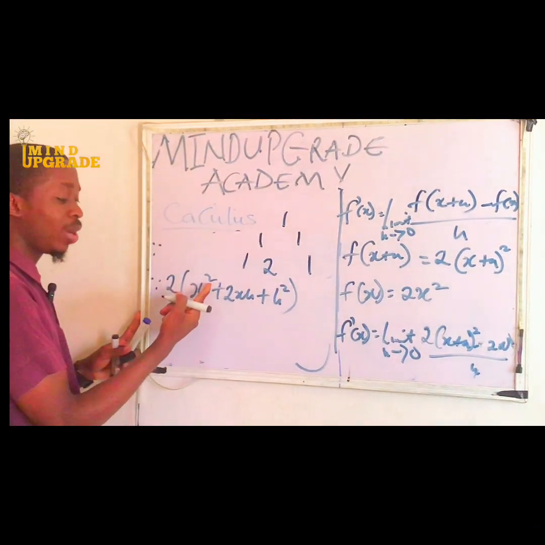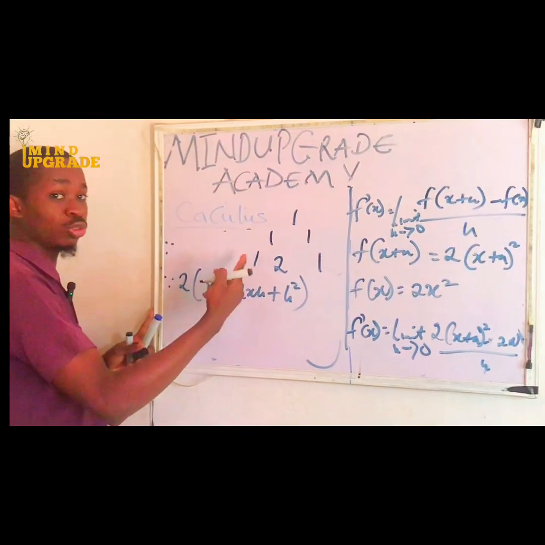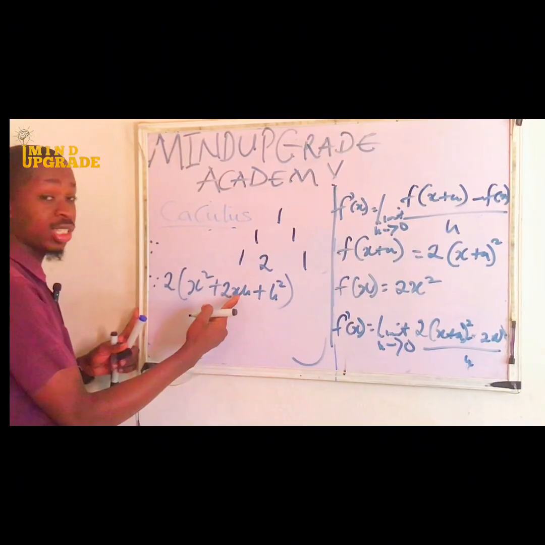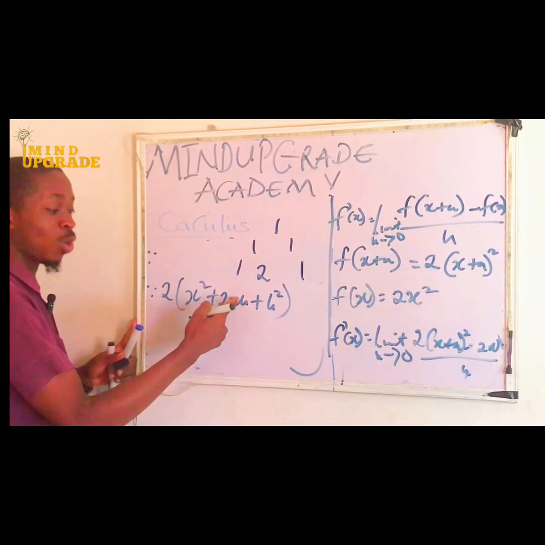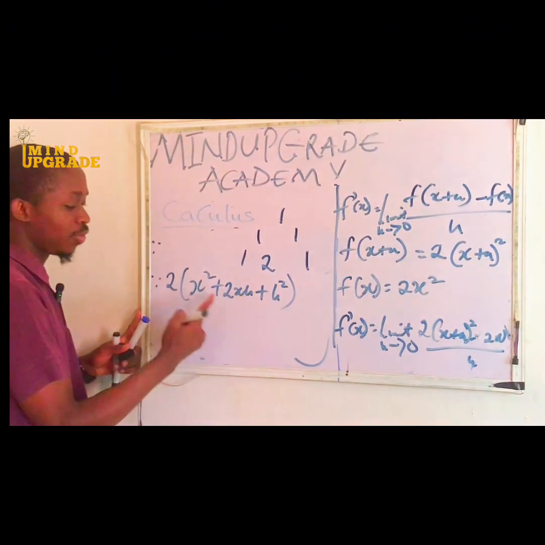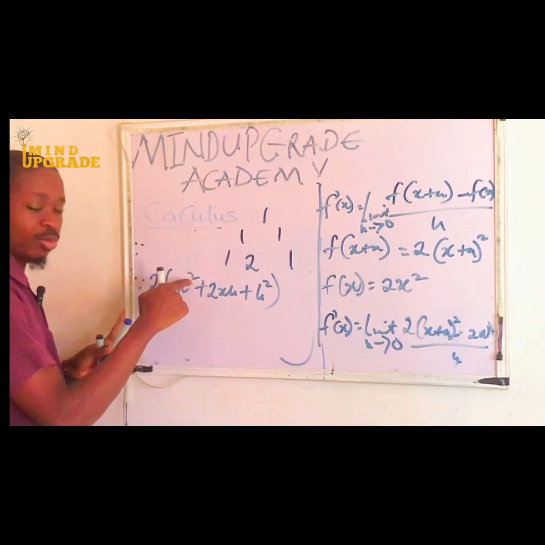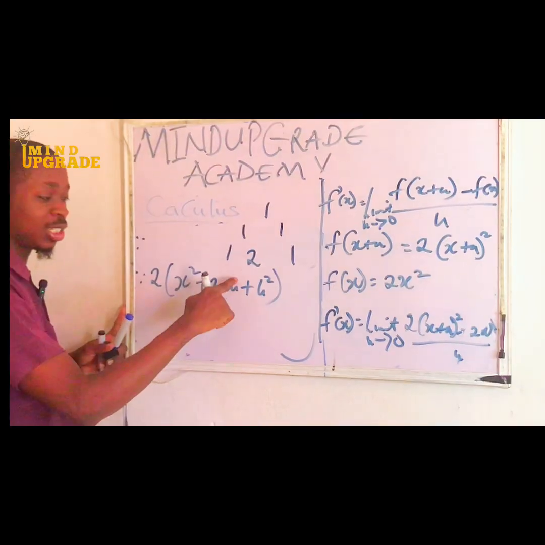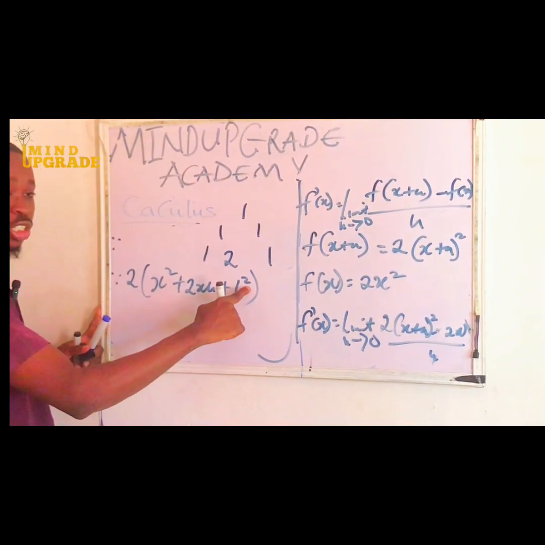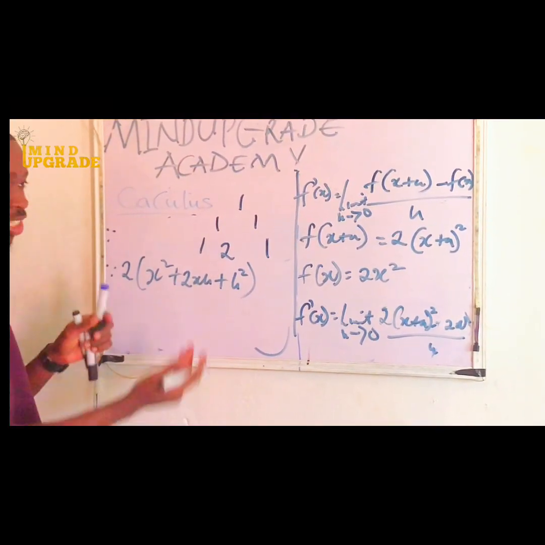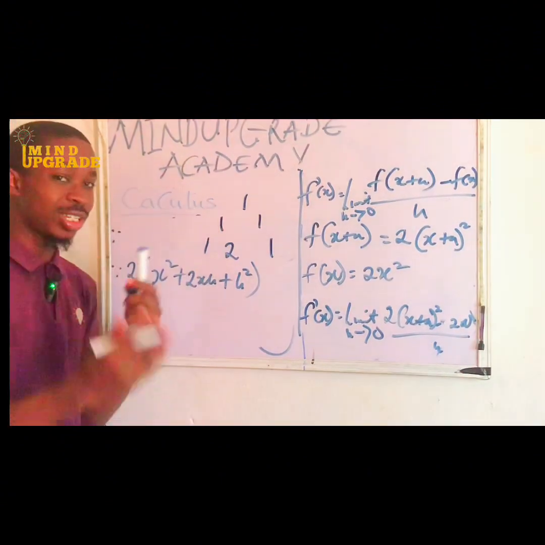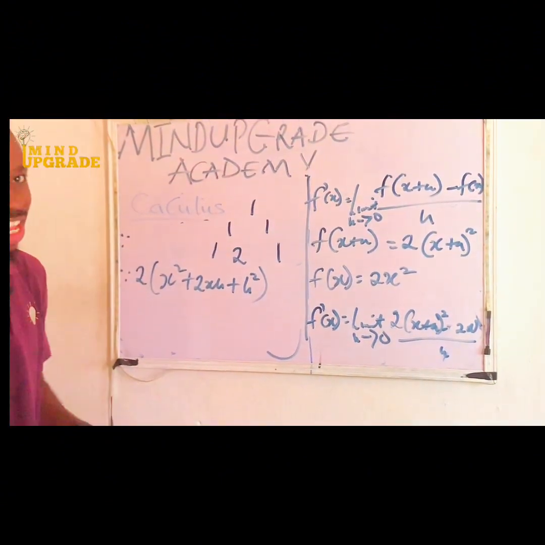You understand that the power increases, the power decreases. You can see the power here was 2. When it comes to this side, the power of the variable reduces to 1, but the power increases at h. There's an h value here, but the h value here is 0, so that's why we don't put it here. But here it increases by 1, and here it increases to 2. So the one that has power will decrease, while the one without power increases. That's one of the concepts of binomial expansion.